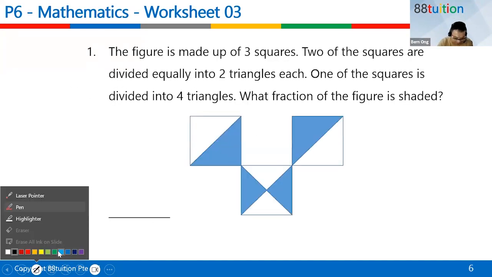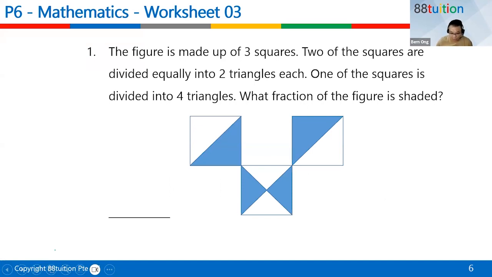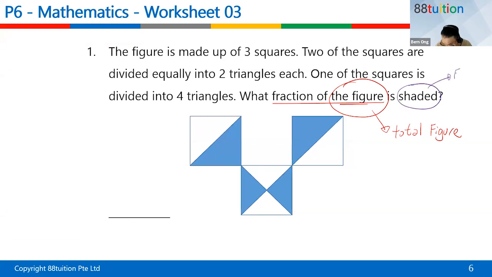All right, children, this is the first question inside your worksheet. The figure is made up of 3 squares: 1, 2, 3. 2 of the squares are equally divided into 2 triangles each. One of the squares is divided into 4 triangles. What fraction of the figure is shaded? Look at the question here. Of the figure means the total figure, and the focus is on the shaded, the selected part.